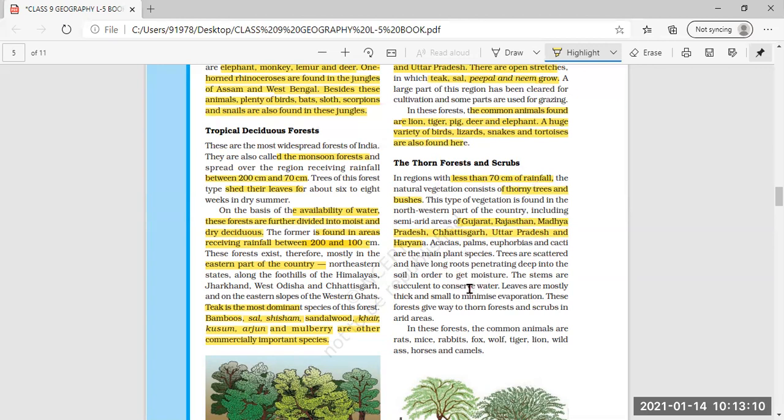Now the plants which we find in this forest are acacias, palms, euphorbiums and cacti, which are the main plant species.